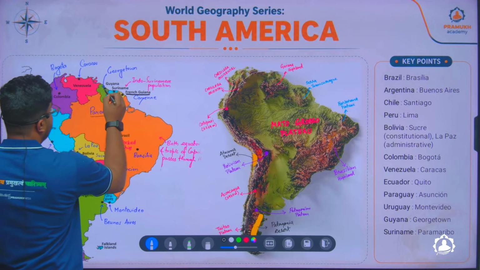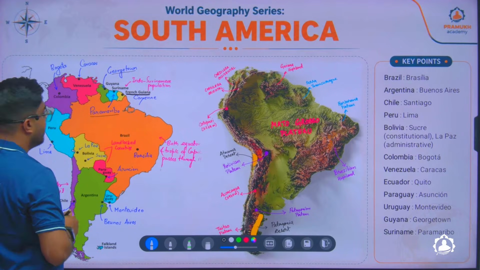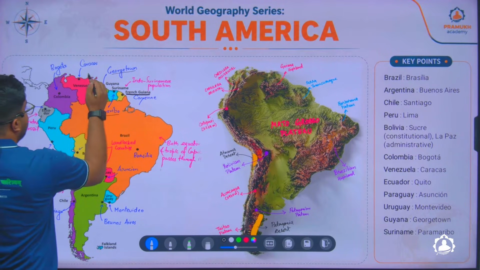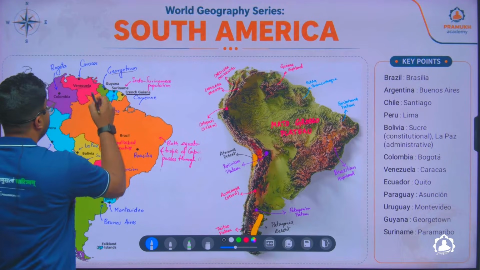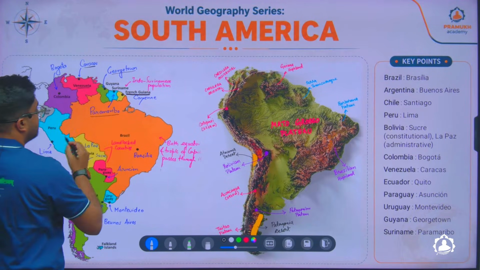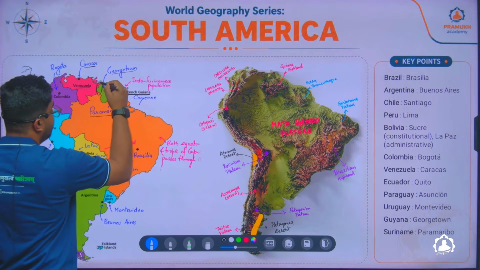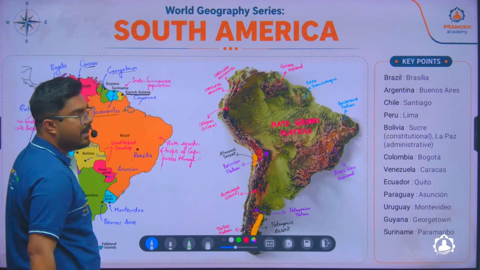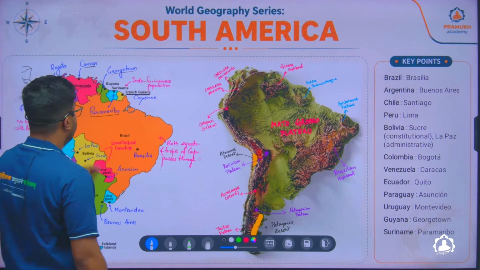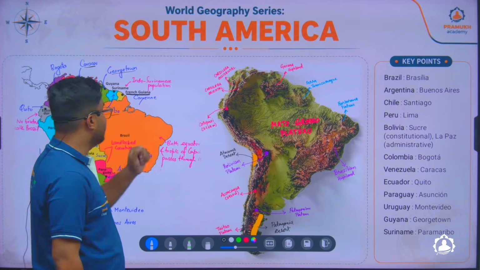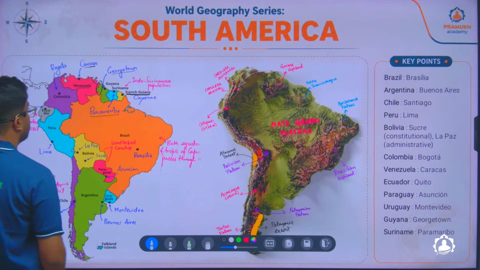Next, you have the country Guyana. The capital is Georgetown. Next to Guyana is Venezuela, a very, very popular country. The capital is Caracas. Now you have to remember that in this particular region of Guyana and Venezuela, this area is a conflicted area between these two countries. So you can say that there is a kind of kinetic conflict or war between these two countries.